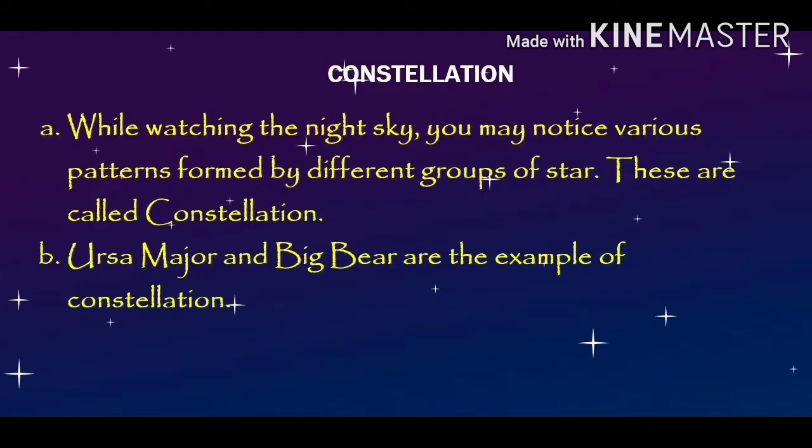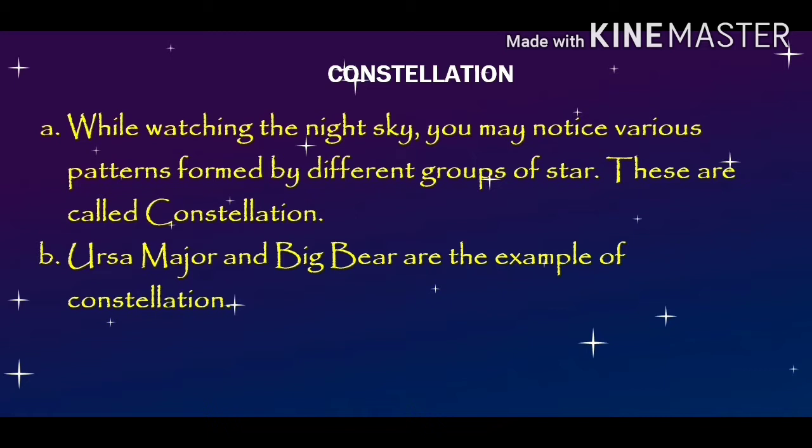So our first topic is constellation. Here I have given you the definition of constellation and some examples. If you want, you can copy down in your notebook. So let's read. While watching the night sky, you may notice various patterns formed by different groups of stars. These are called constellations.